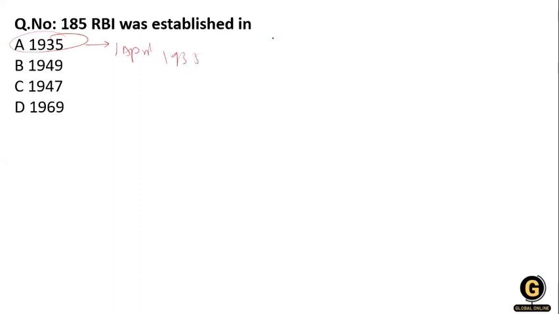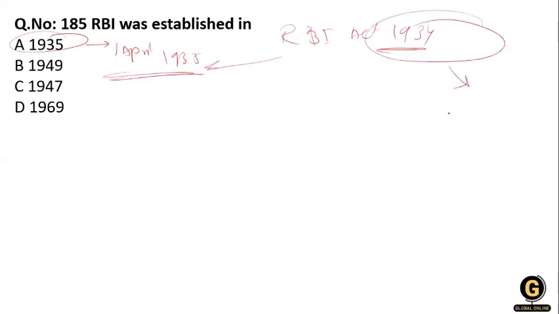You know that the RBI Act is 1934, but the RBI was established in 1935 because the bill was passed in Parliament in 1934 but came into force in 1935, on the 1st of April. Clear?